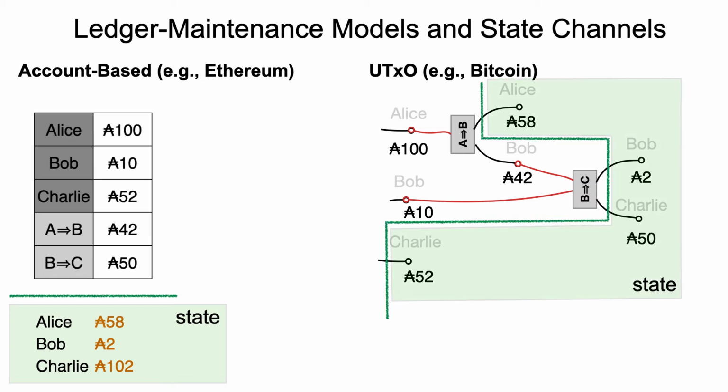Now the state that results from these two transactions is of course equivalent to the state that results on the left hand side, although the representation is a little bit more complex. However, we will see that this representation is greatly helpful for designing efficient state channel protocols.